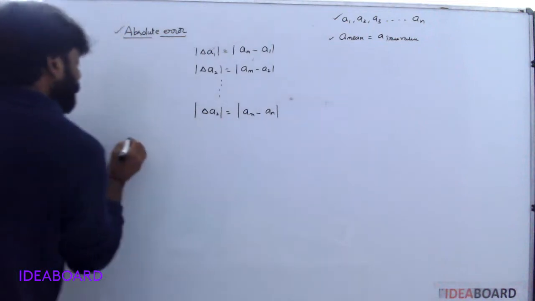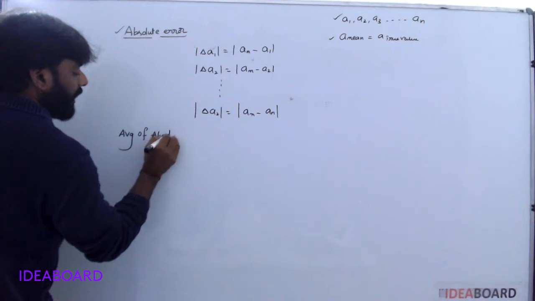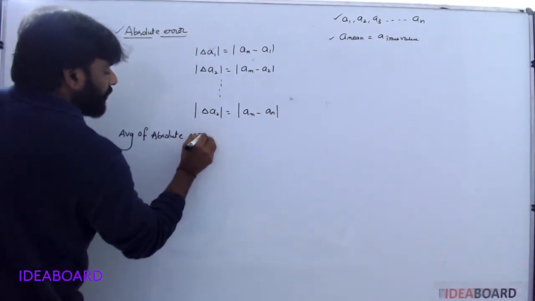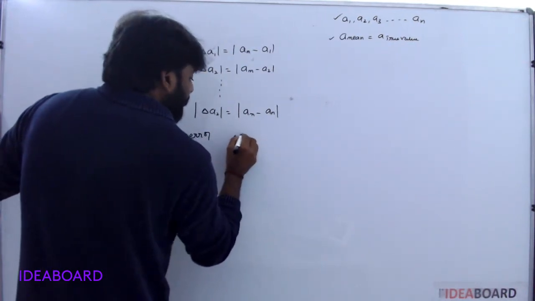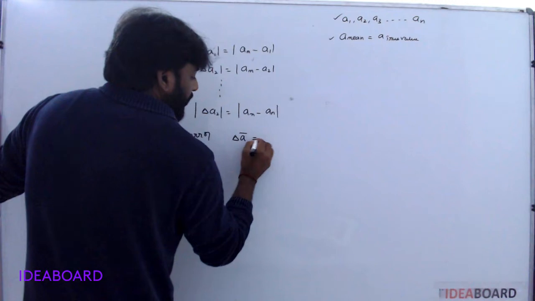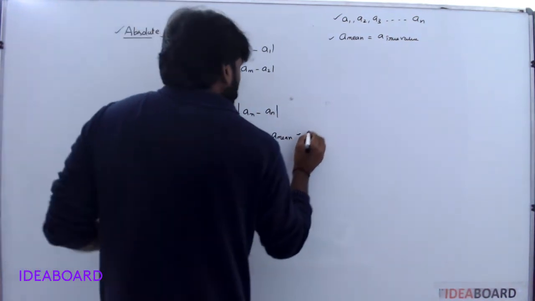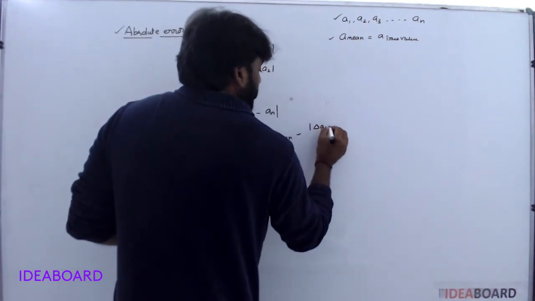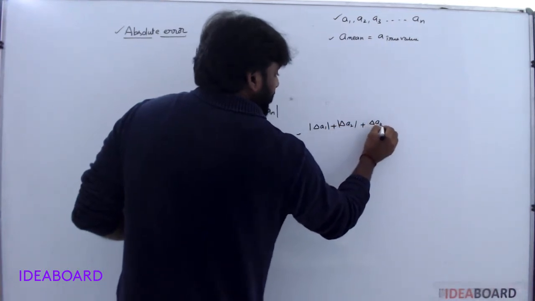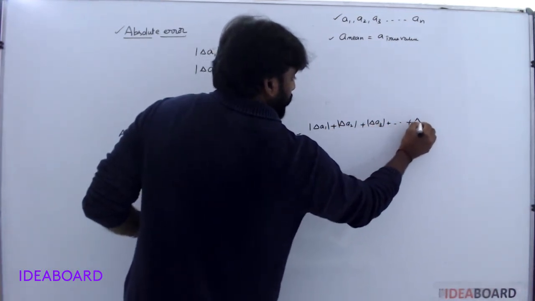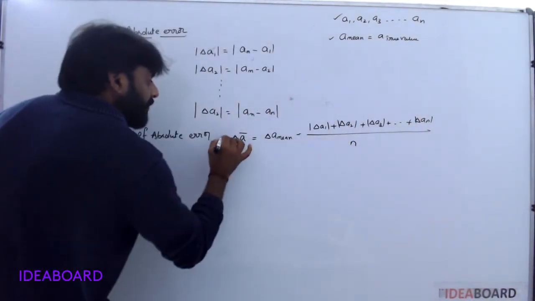Now the average of absolute error. Simply it is represented with delta A bar, or simply delta A mean, equal to delta A1 plus delta A2 plus delta A3 up to delta A suffix n, divided by n.